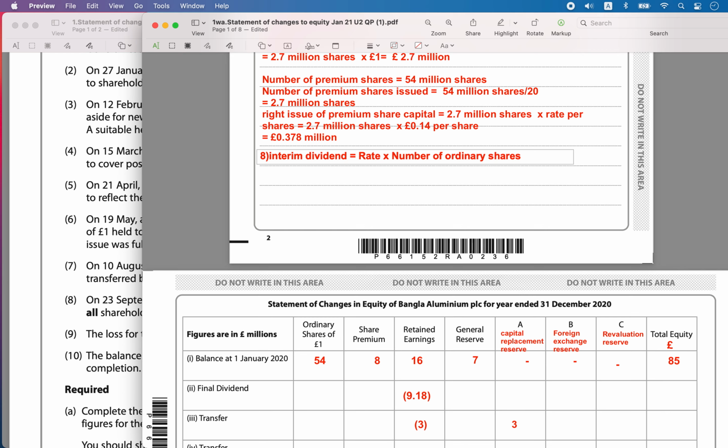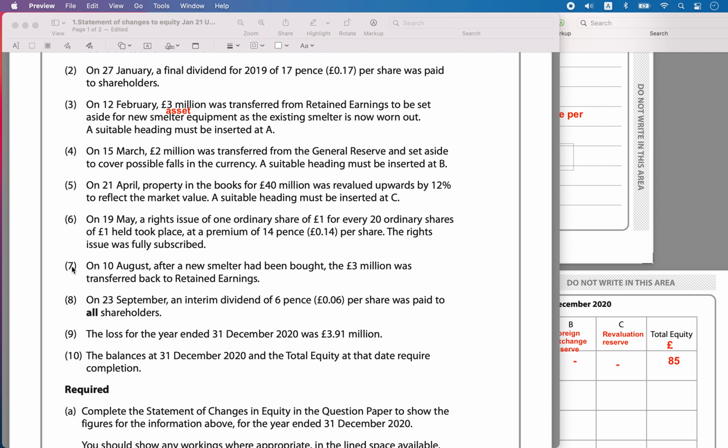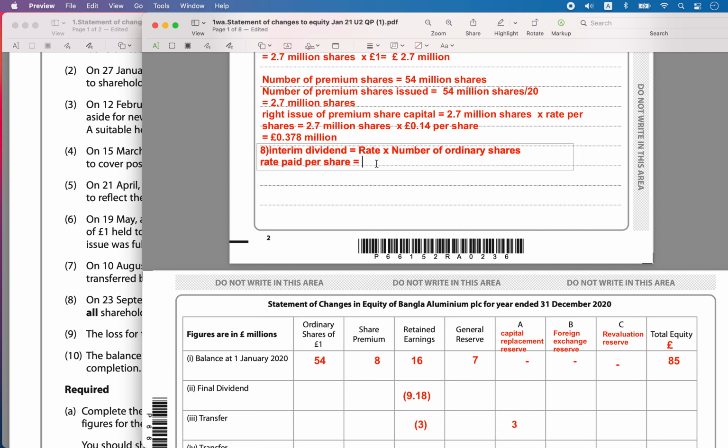What was the rate paid? They paid 0.06 pounds per share, that is 6 pence.